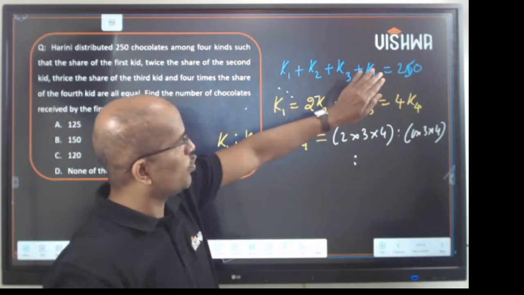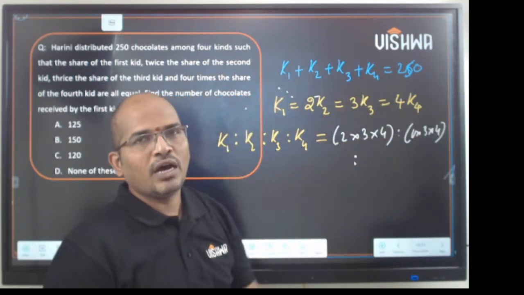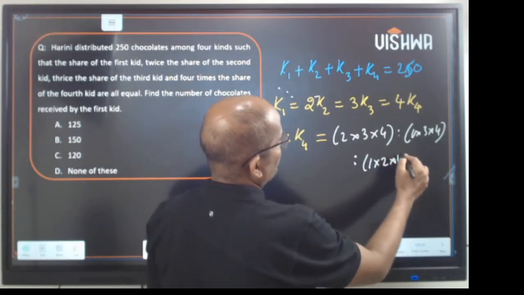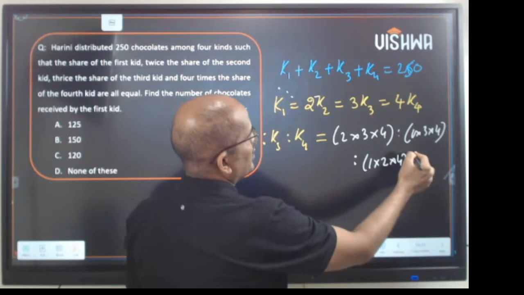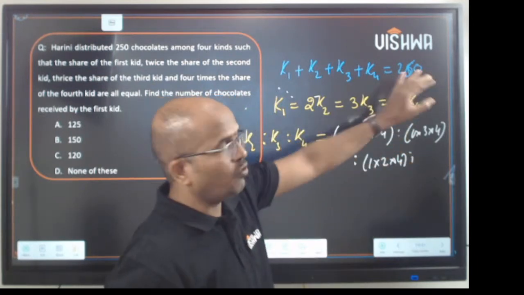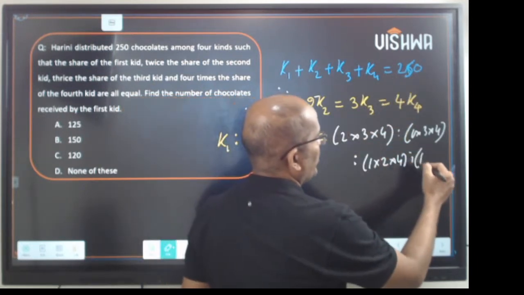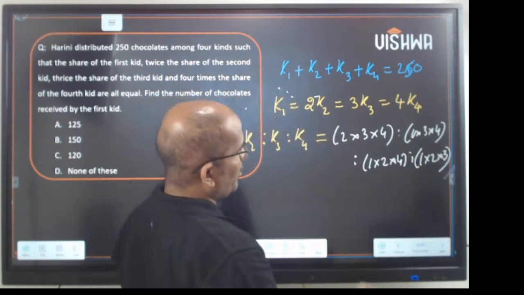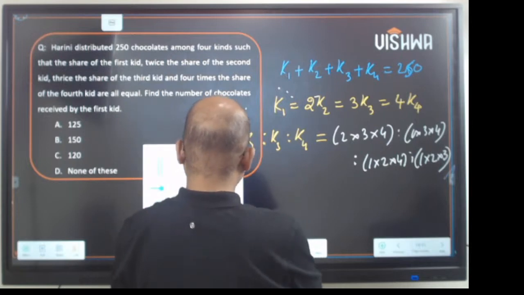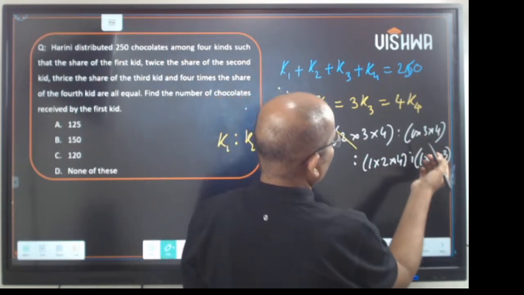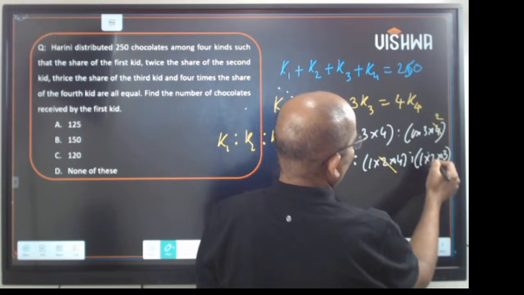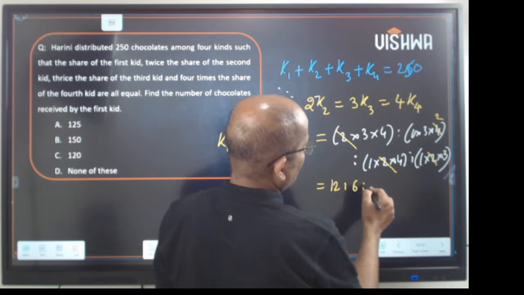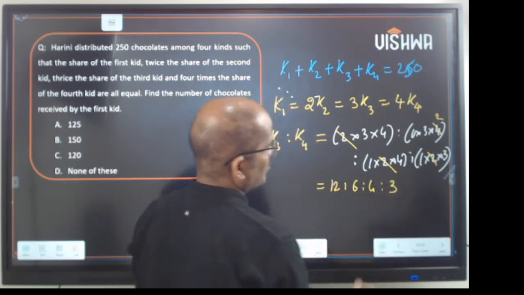When you want K3, close K3 and do the other things, it is 1 into 2 into 4. And when you want K4, close K4, the remaining part is 1 into 2 into 3. You find 2 is common in all, so you can minimize by 2. So this would be 12 is to 6 is to 4 is to 3.